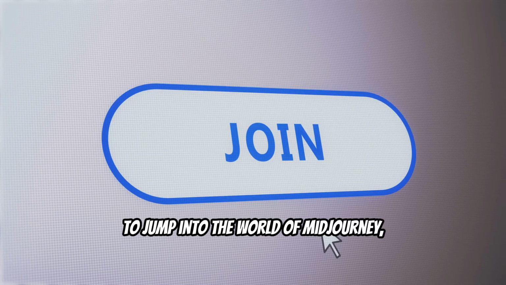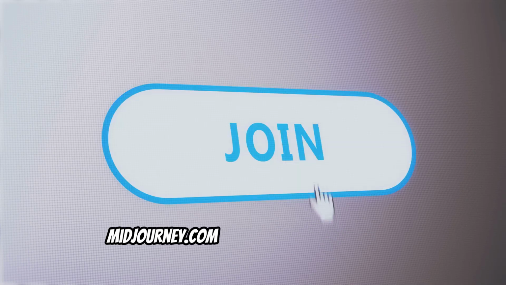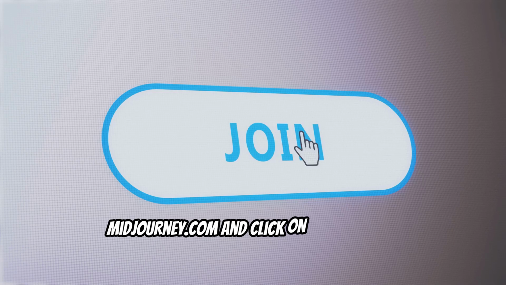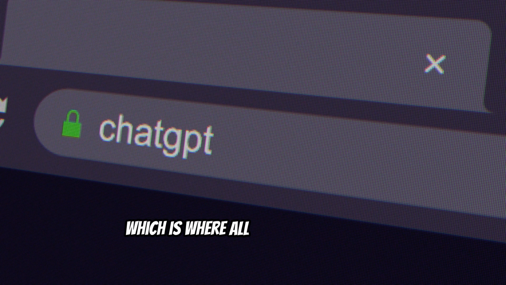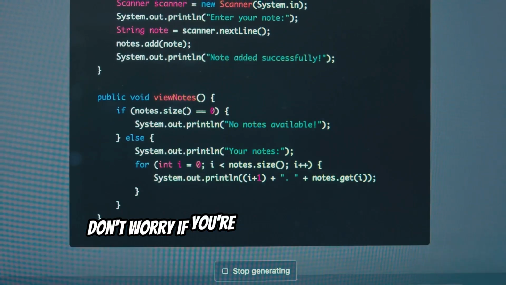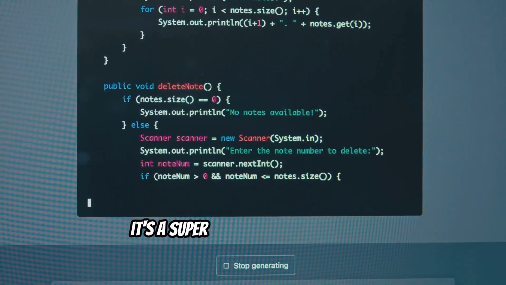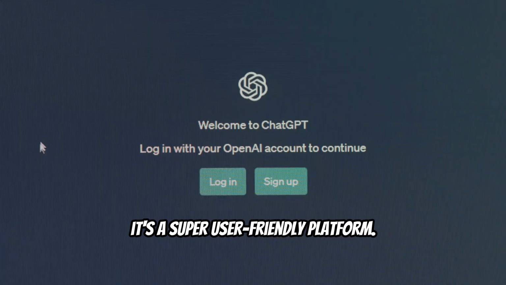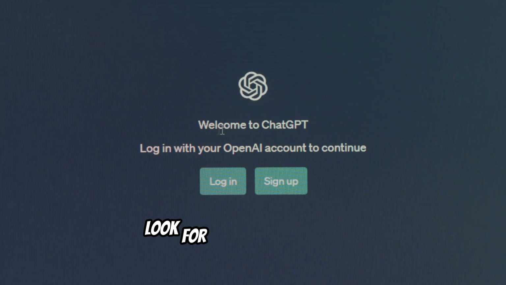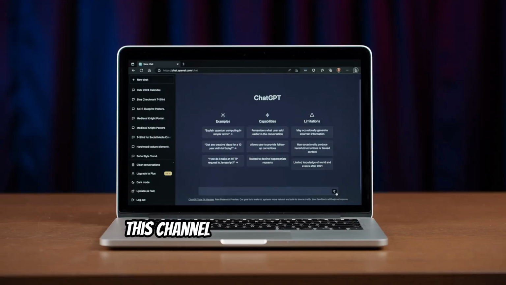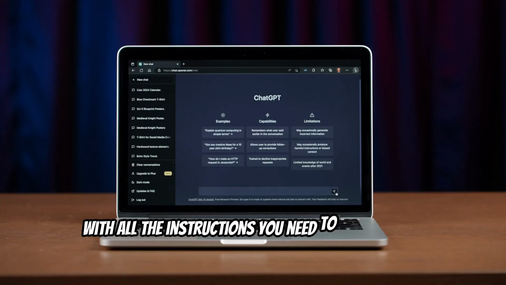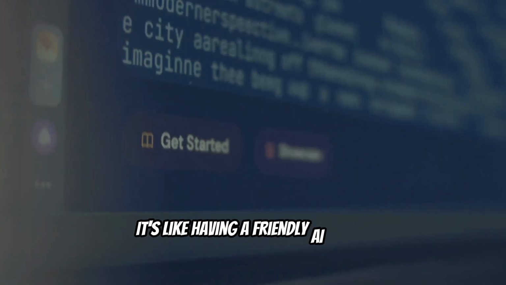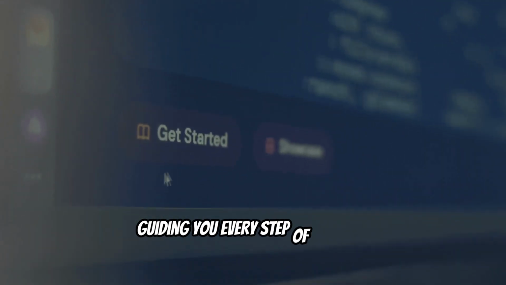To jump into the world of Midjourney, head over to their website, midjourney.com, and click on Join the Beta. This will take you to their Discord server, which is where all the magic happens. Don't worry if you're not familiar with Discord. It's a super user-friendly platform. Once you're in the Discord server, look for the #newbies channel. This channel is like a beginner's guide to Midjourney, with all the instructions you need to get started. It's like having a friendly AI expert guiding you every step of the way.